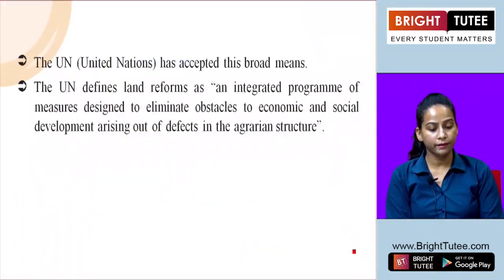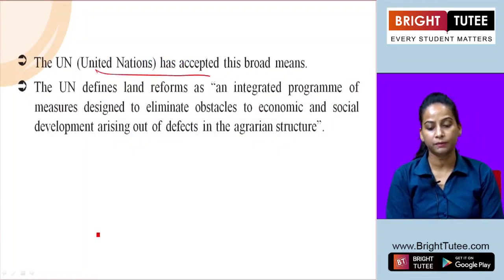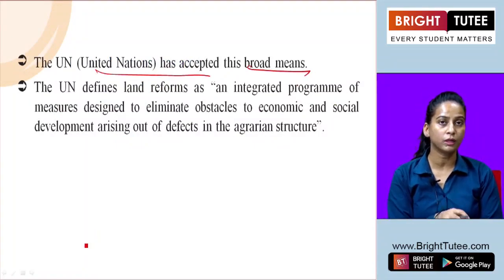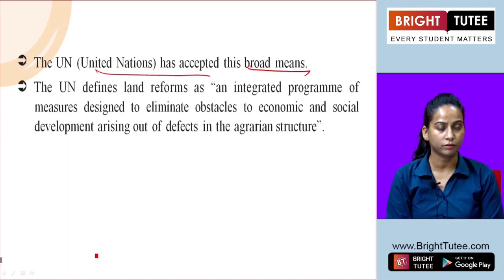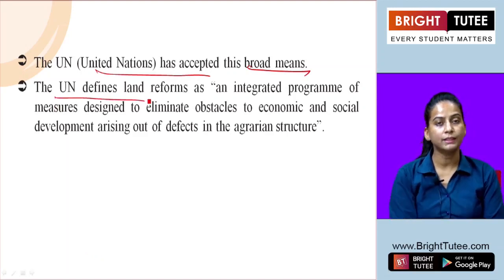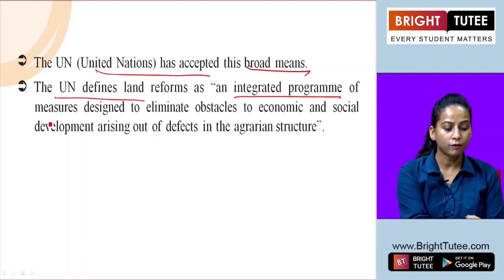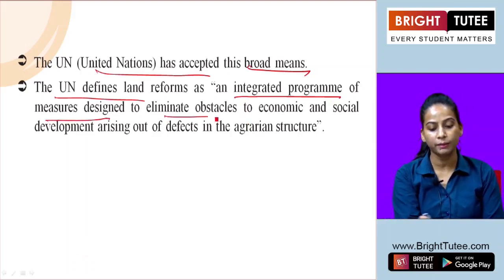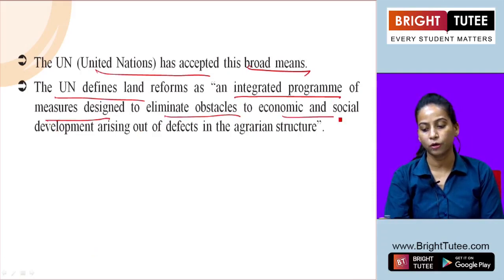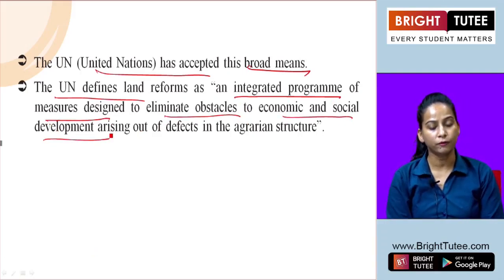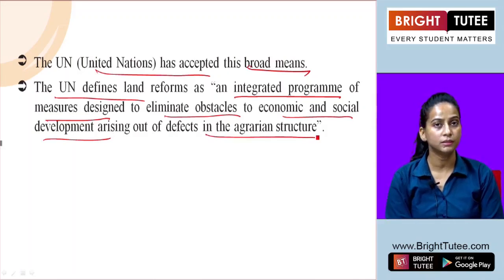The United Nations also has accepted this broader meaning, where they talk about organizational change and change in the system of land relations. The UN defines land reforms as an integrated program of measures designed to eliminate obstacles to economic and social development arising out of defects in the agrarian structure.